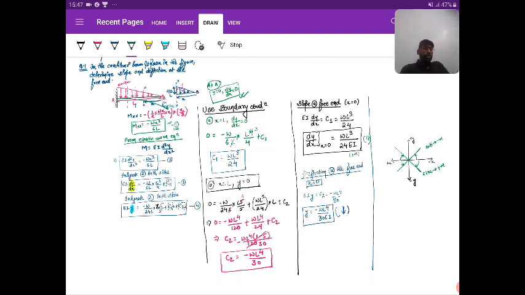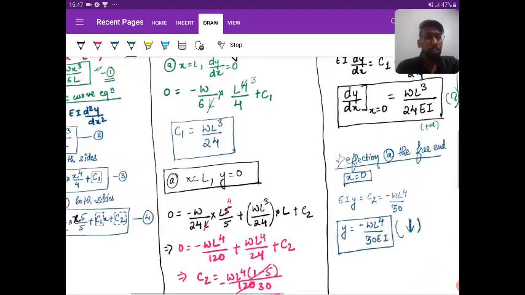Any doubt, please ask. Nothing more than that you should know in the double integration. This is enough. I already told you this is not for the objective. This is for conventional.